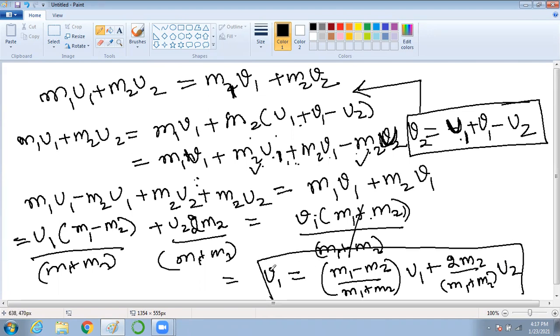Is it clear? So the final velocity is written in terms of the initial velocities and the masses. Is it clear? Clear or not? Yes, sir.